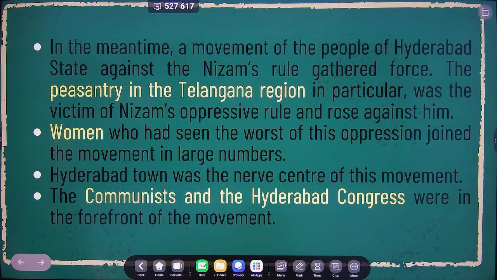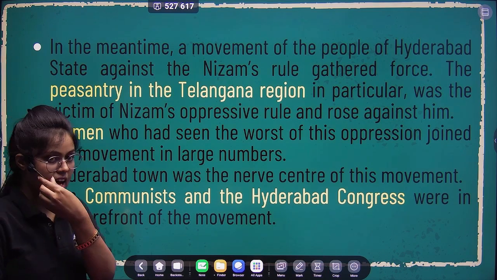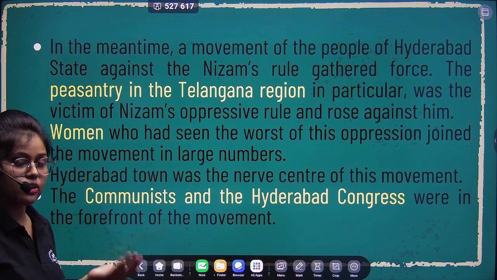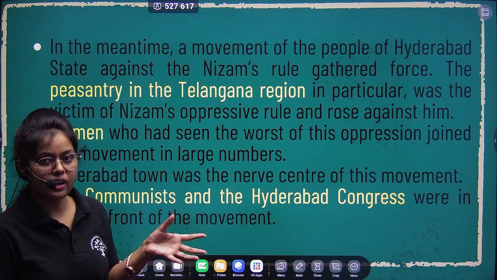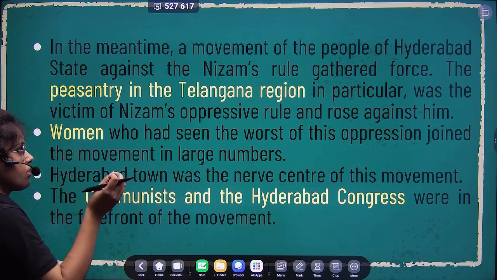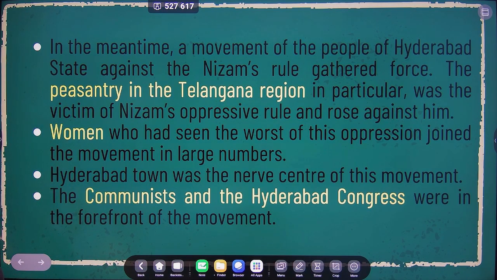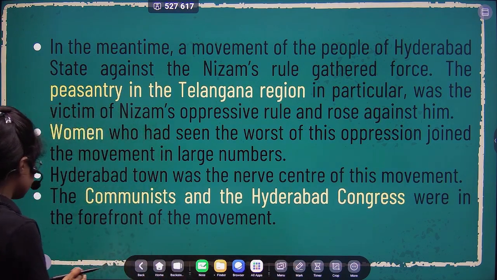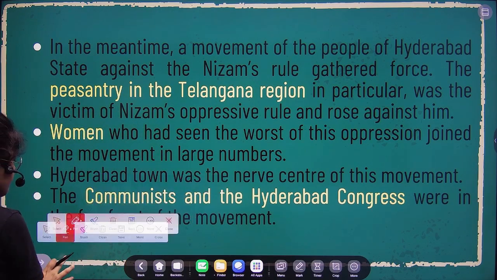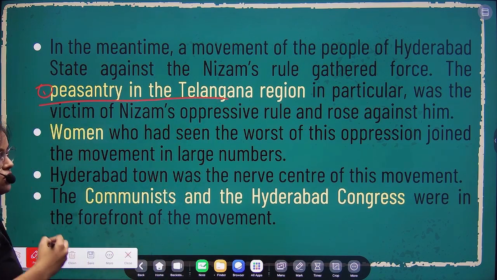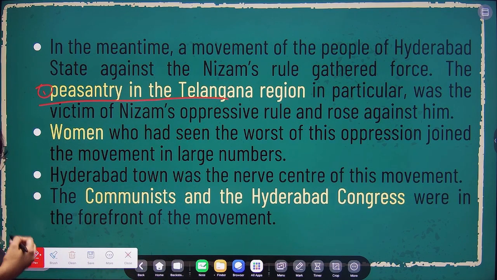And then, I was discussing how the people of India were very much willing to join India, but some rulers were not happy, right? So here you can see the groups of people who were against the Nizam and wanted to join India. Basically three groups: the first one is the peasantry, who were very much in the forefront of the movement against the Nizam.